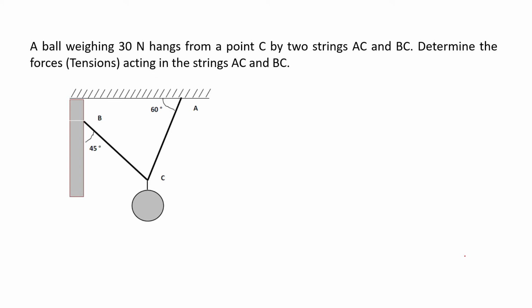Similarly, in the next problem we have seen that a ball weighing 30 Newton hangs from a point C by two strings AC and BC, and we have to find out the tension in the strings AC and BC. For this problem also we have drawn the free body diagram, and we have seen that the angles are coming as 150, 75 and 135. Let us see quickly how it is coming.